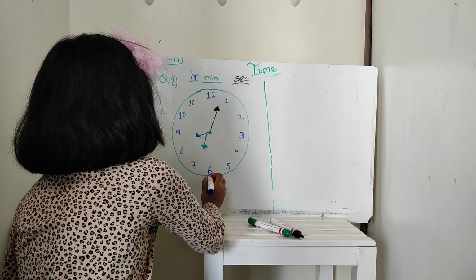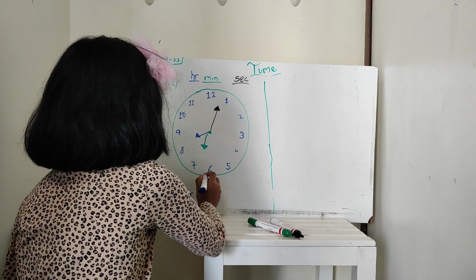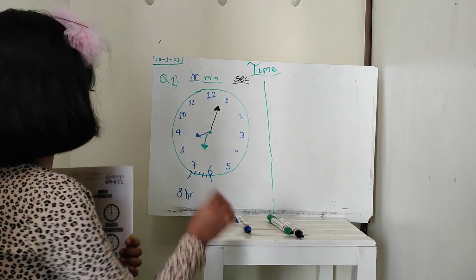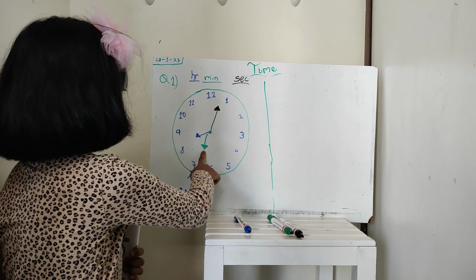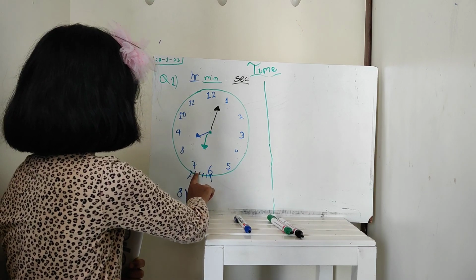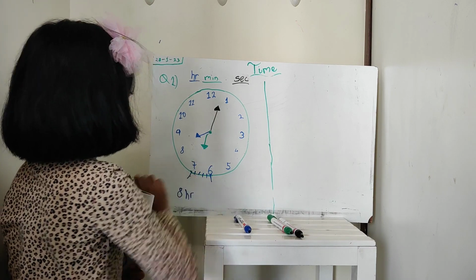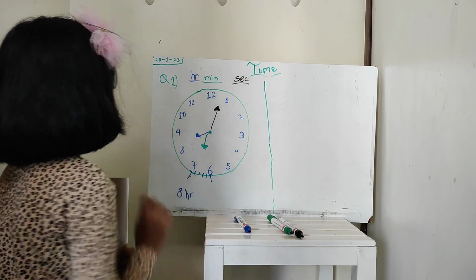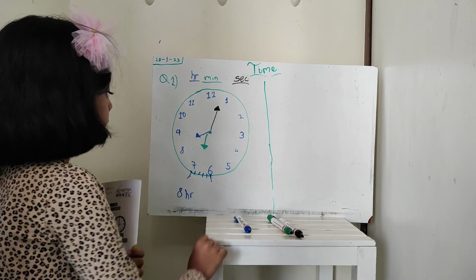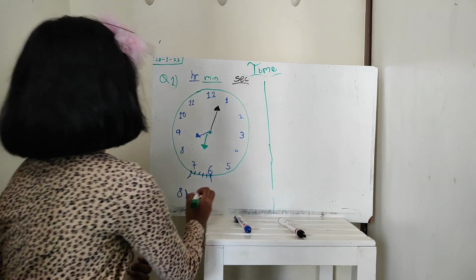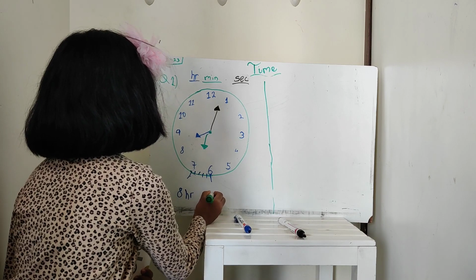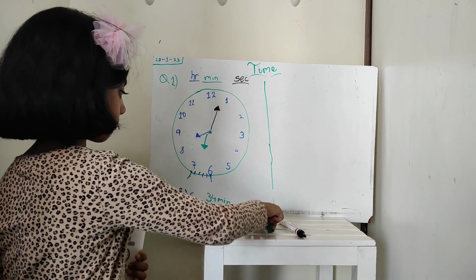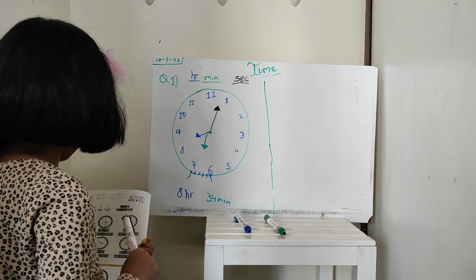Let's make 5 sections. 1, 2, 3, 4, 5. Okay, let's see where the minute hand is pointing. It is pointing here. So this is 30, 31, 32, 33, 34. So it's pointing at 34. So there are 34 minutes. Now let's see how many seconds there are.